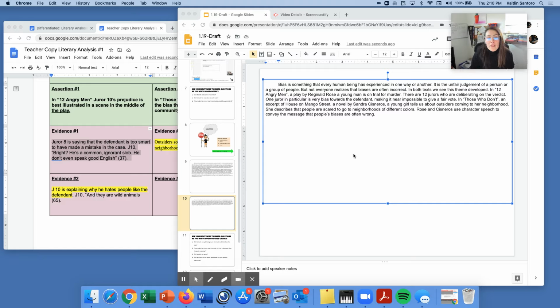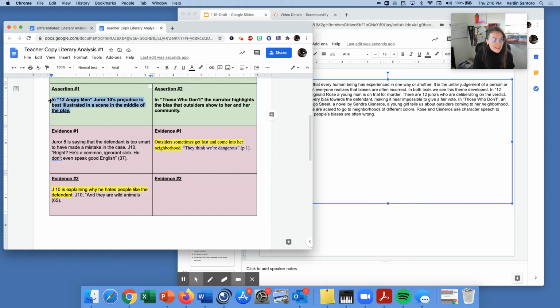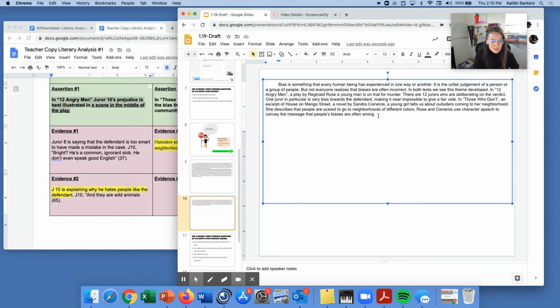If you are following along with me, then you've completed your introductory paragraph, so good job. Now it's time to work on our first body paragraph. So I'm going to click Enter and Tab. When I do this, it's going to indent the paragraph. So I'm going to go to my first assertion in my outline, and I'm going to copy it by hitting Control C, and then I'm going to paste it by hitting Control V.